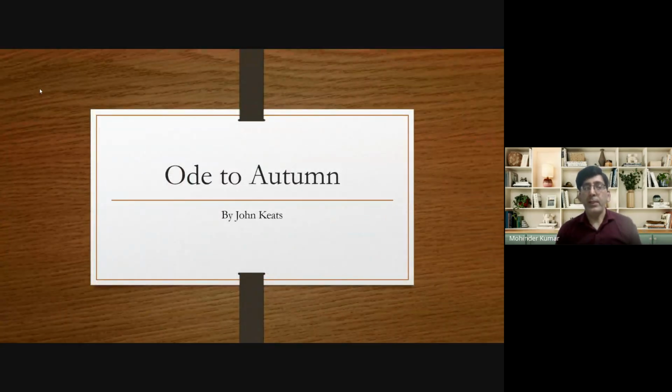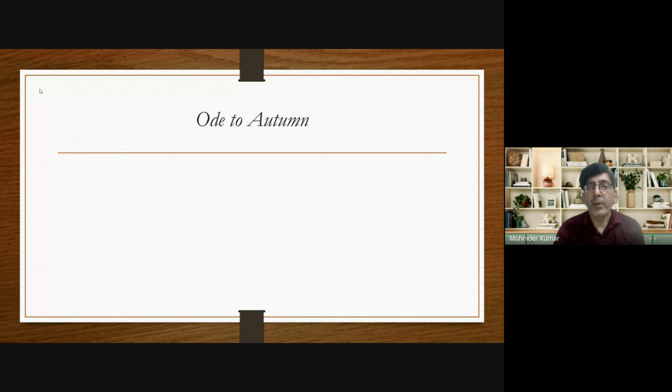In this lecture, we will discuss another one of the important poems written by John Keats, and the name of that poem is Ode to Autumn. As the name indicates, in this poem, John Keats describes the autumn season.